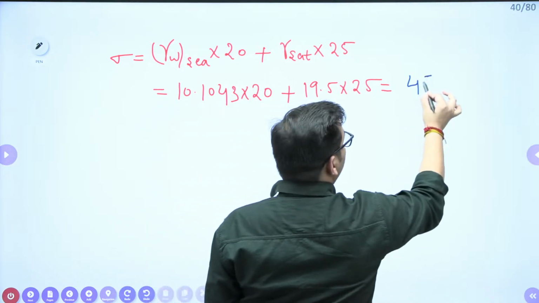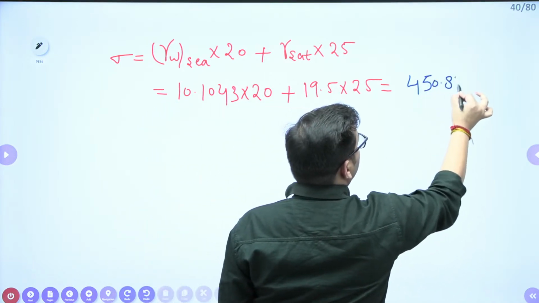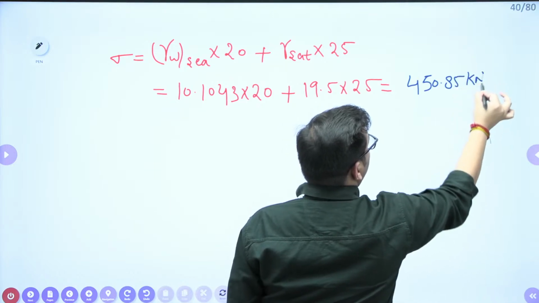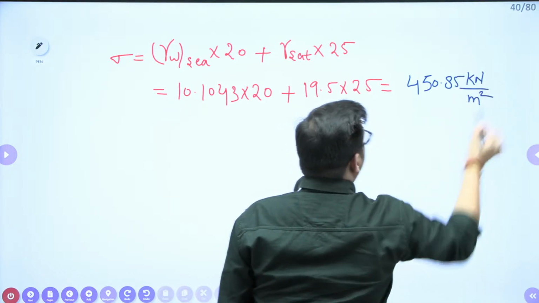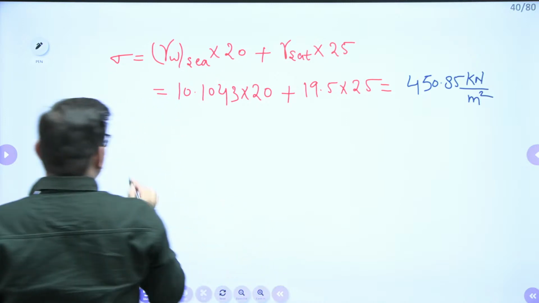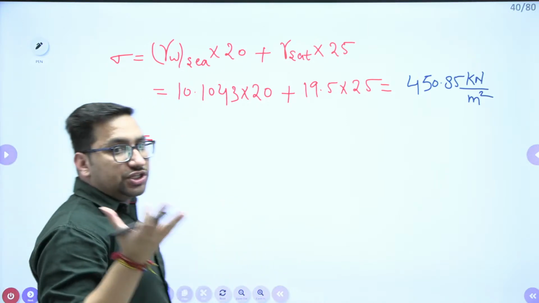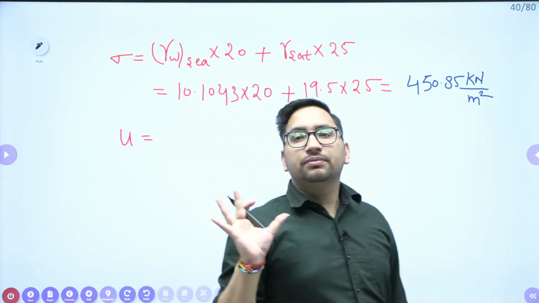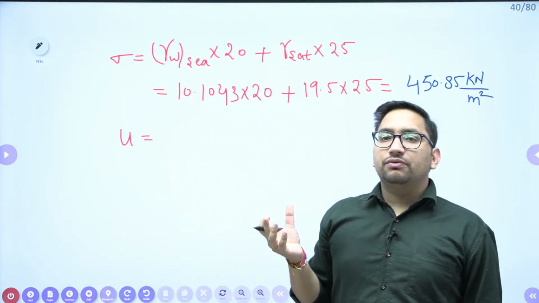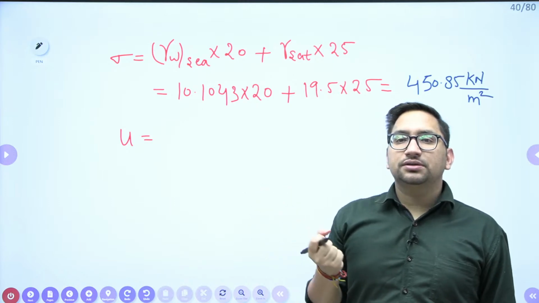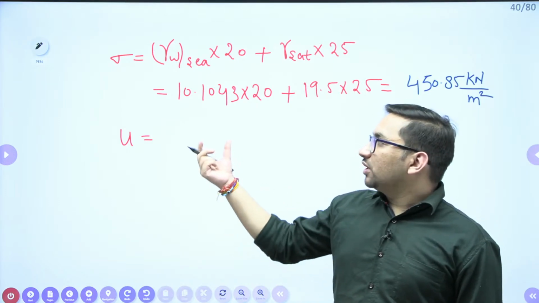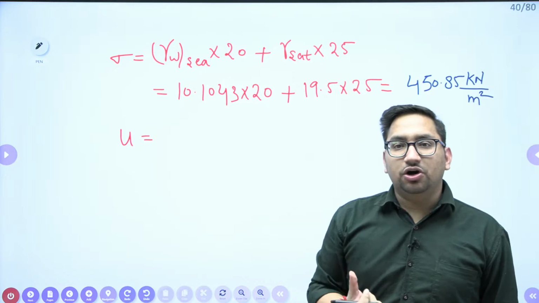450.85 kilonewton per meter square. Right? If I talk about the pore water pressure, in the pores, which type of water is present? In the pores, the water which is present is your sea water, right?